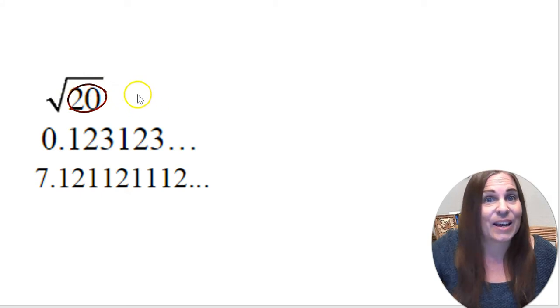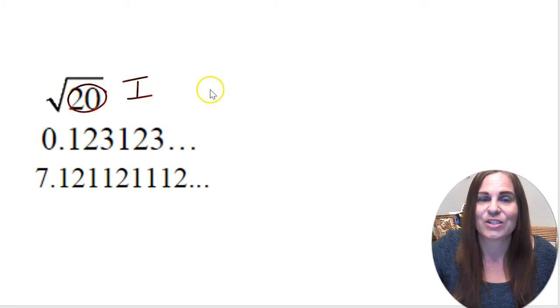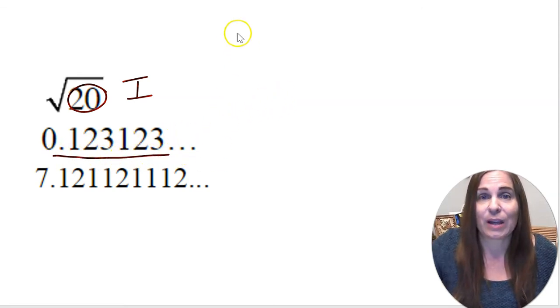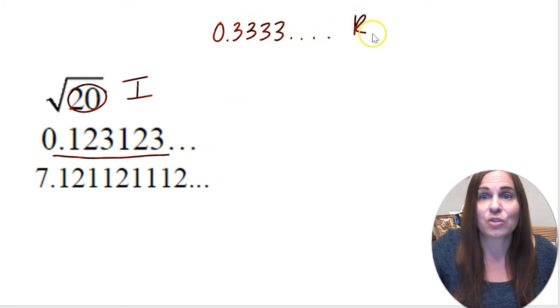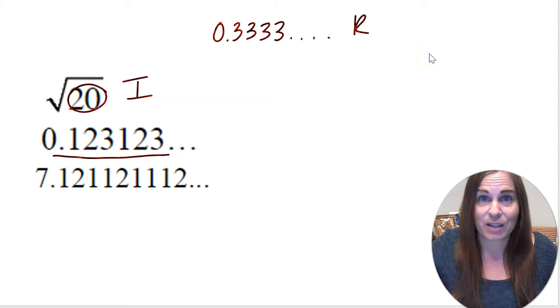20 is not a perfect square, so that would give us an irrational number. It would be a decimal that doesn't end and doesn't repeat. Here we have a repeating decimal. Now, just like we saw with 0.333, that is rational because the decimal repeats. This decimal also repeats, so it's rational.